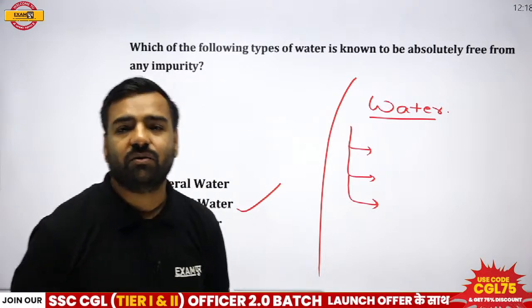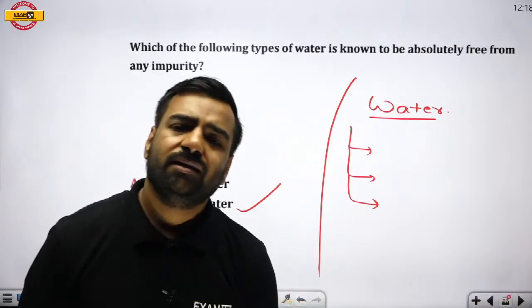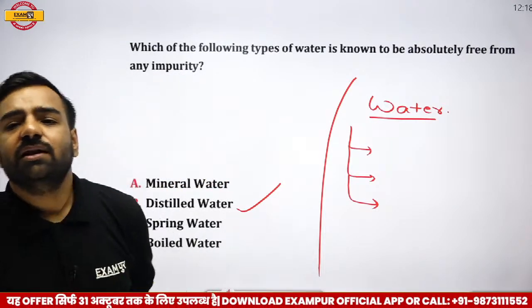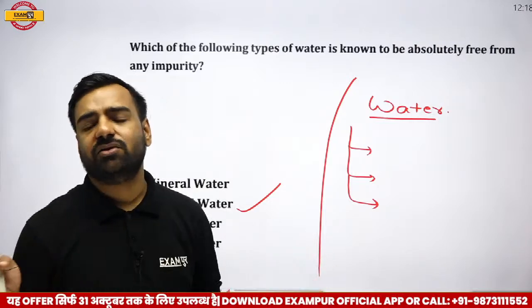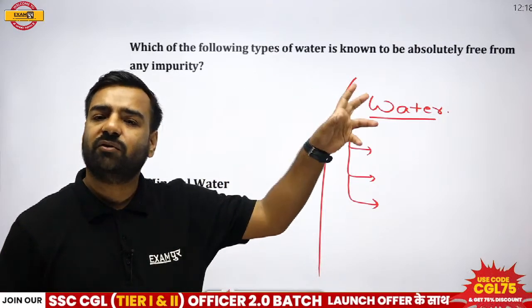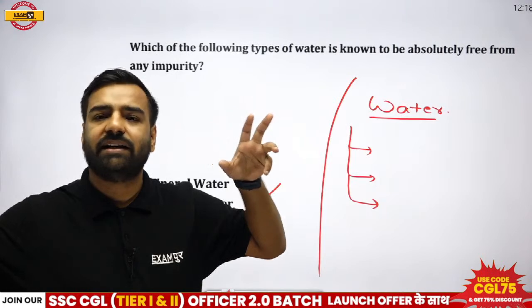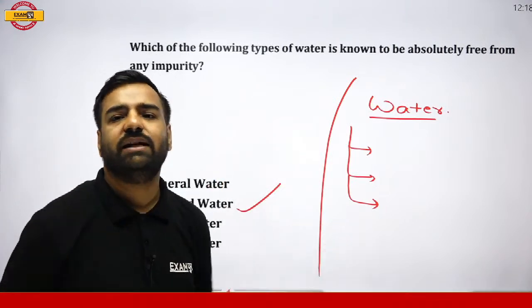Nowadays, that rainwater is also not pure. Why? There are several factories from where sulfur dioxide and nitrous oxide gases are released, which create sulfuric acid and HNO3, that is nitric acid, because of which the rain is actually acidic in nature.